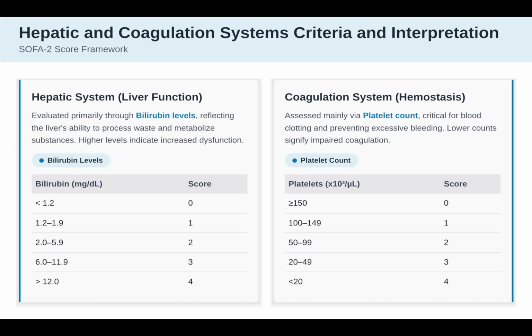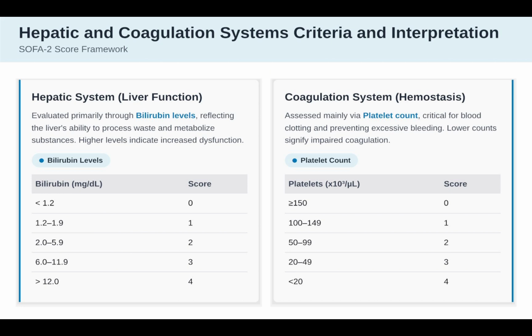Hepatic and coagulation system assesses liver and clotting function, common in sepsis or liver failure. Hepatic criteria: 0 means normal, that includes less than 1.2 mg per deciliter bilirubin. 1 means mild, that includes 1.2 to 1.9 bilirubin. 2 means moderate, that includes 2 to 5.9 bilirubin. 3 means severe, that includes 6 to 11.9 bilirubin. 4 means critical, that includes more than 12 bilirubin.